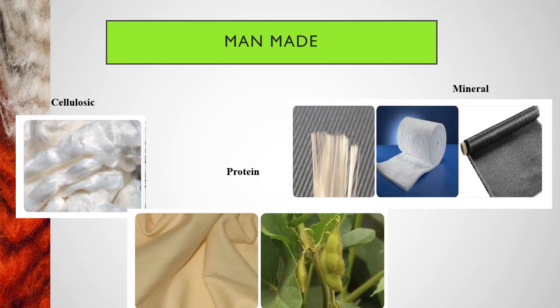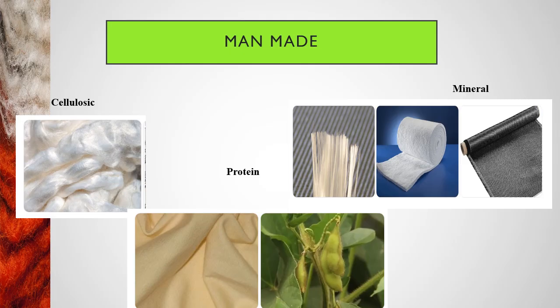Coming to the next category, the man-made fibers. These refer to fibers that are not naturally present in nature but are synthesized. Coming to the cellulosic based, these are produced from natural polymers like cellulose obtained from wood.